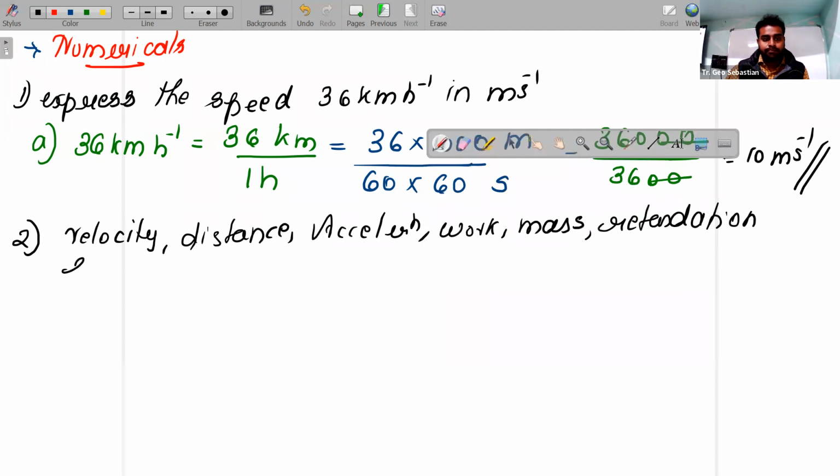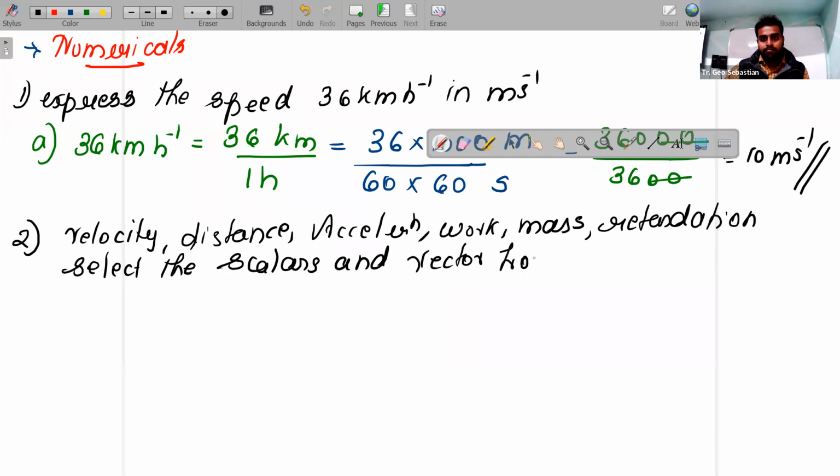Select the scalars and the vectors from the following. We can find that. So which are scalars here?